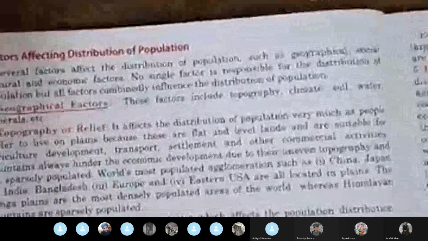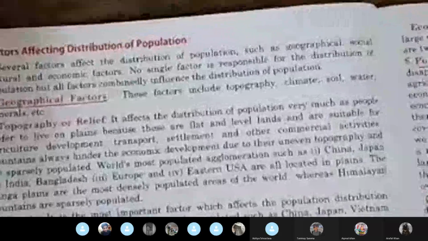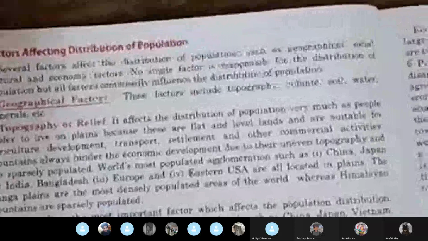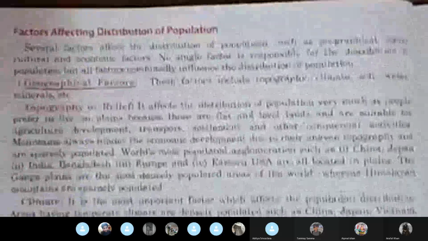Let us quickly see. Several factors affect the distribution of population, such as geographical, social, cultural, and economic factors. No single factor is responsible for the distribution of population, but all factors combinedly influence the distribution of population.